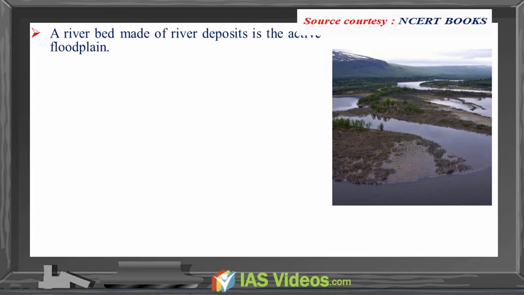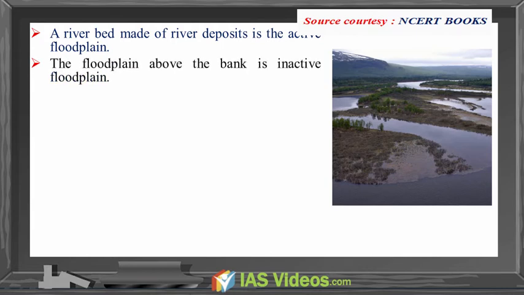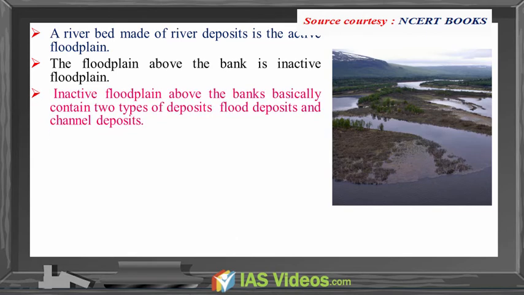A riverbed made of river deposits is the active floodplain. The floodplain above the bank is inactive floodplain. Inactive floodplain above the banks basically contains two types of deposits, flood deposits and channel deposits.